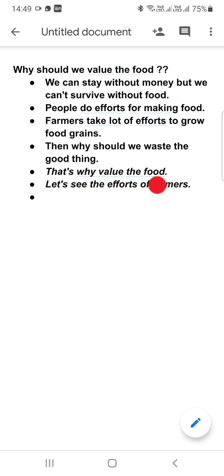Now we have seen this that people do efforts for making food. As we know the example of our mother, she takes a lot of efforts and she prepares the food. She cooks it for us. The next reason we have seen, farmers take lot of efforts to grow food grain. Right? So let's see the efforts of farmers. How do they grow the food crops?